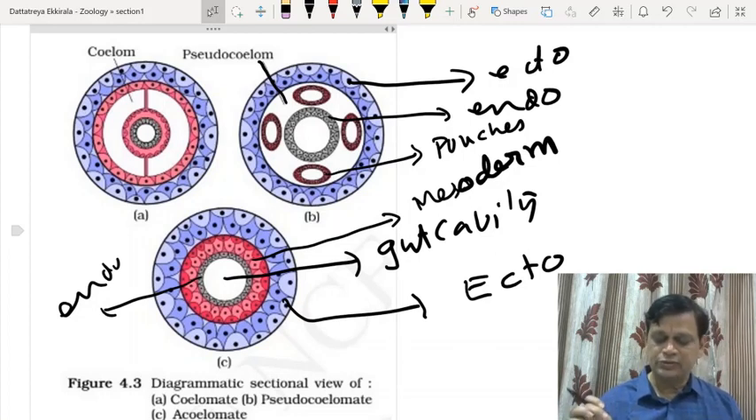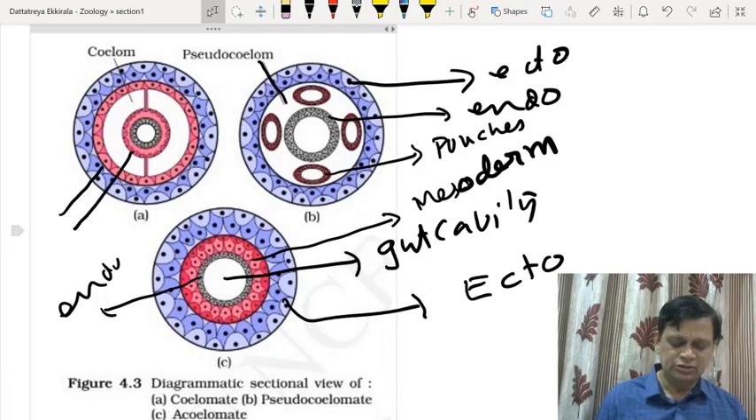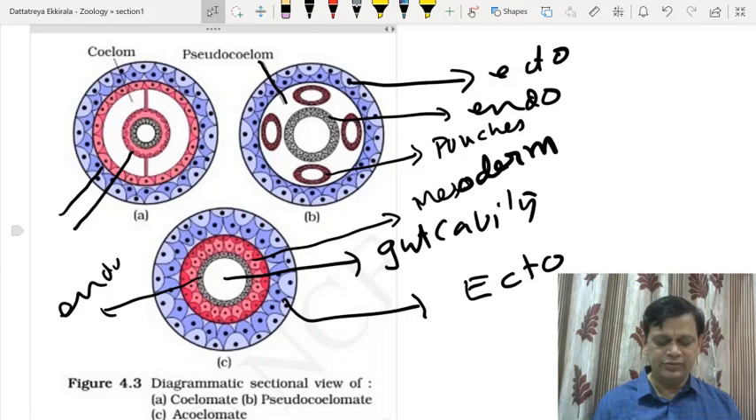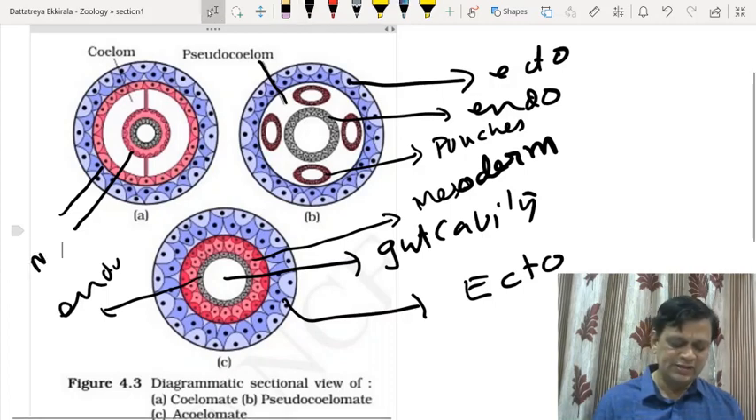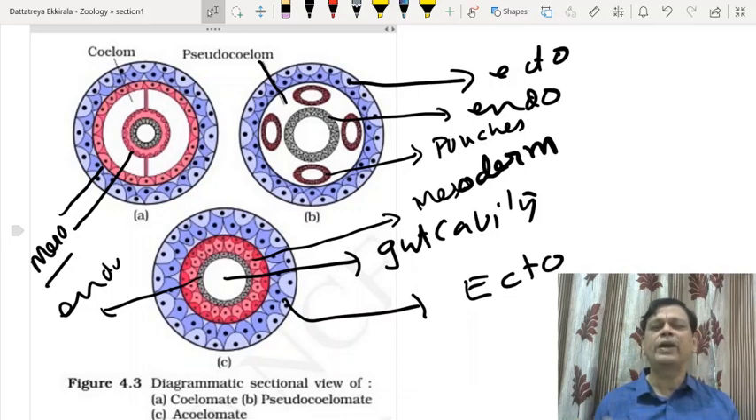Now coming to true coelom. A true coelom is a cavity lined on both sides by mesoderm. You observe these two layers, both are coelomic epithelium. The gut wall is lined on the outside by mesoderm, and the body wall is lined on the inside by mesoderm. On both sides there is mesoderm, which can also be called peritoneum, visceral peritoneum and parietal peritoneum, right? So that is the basic thing.